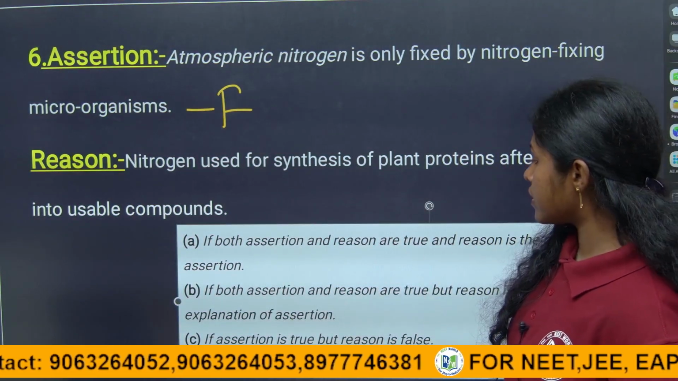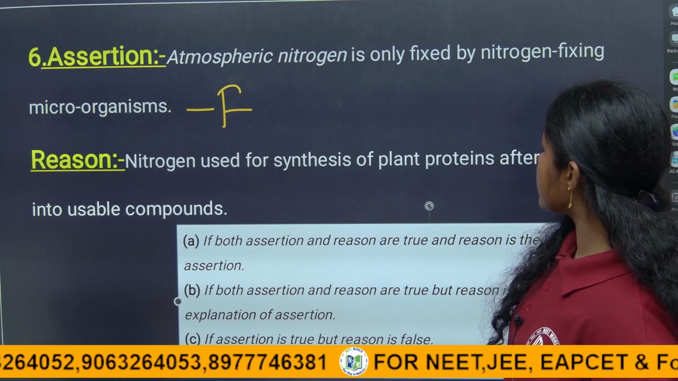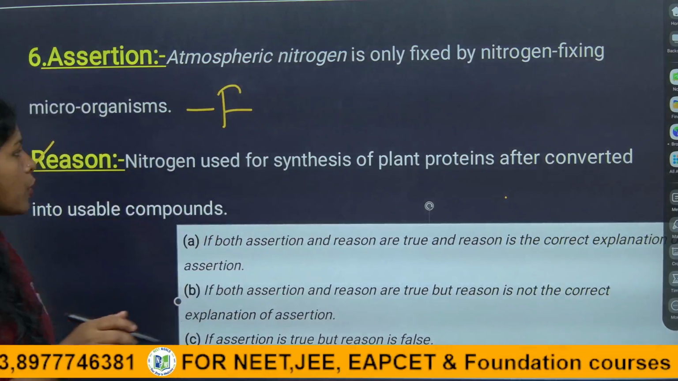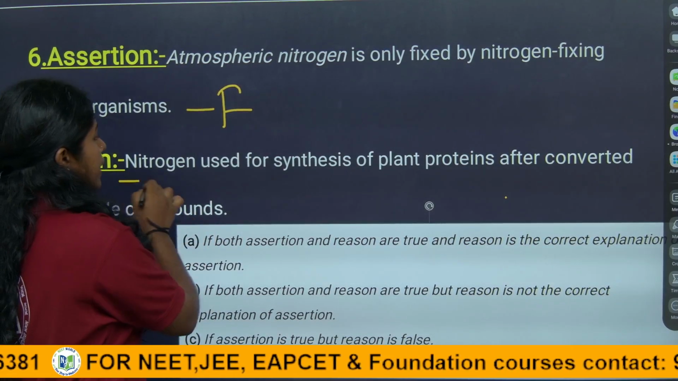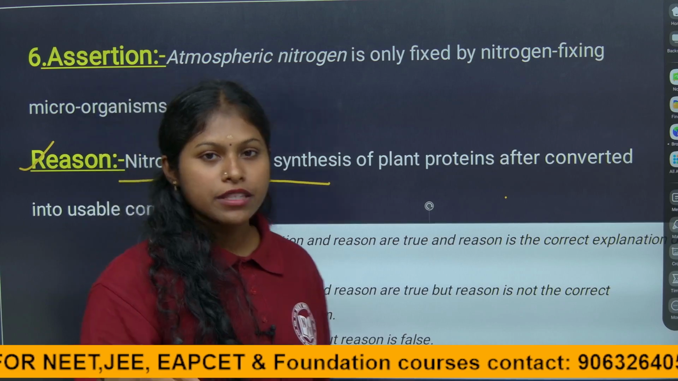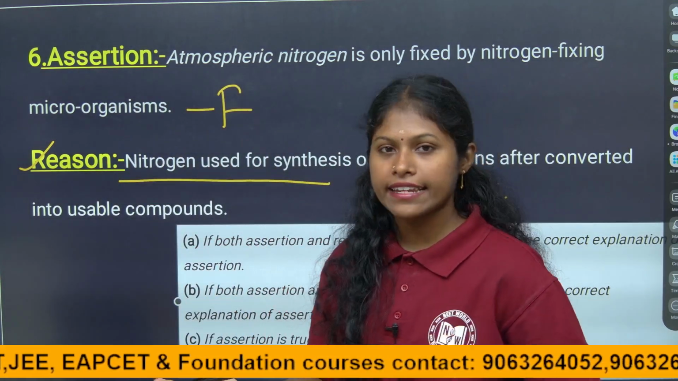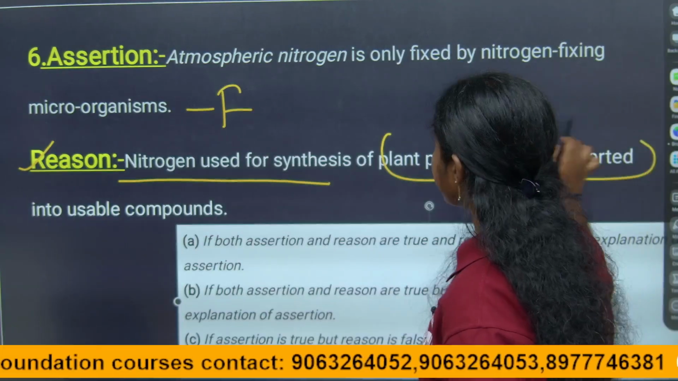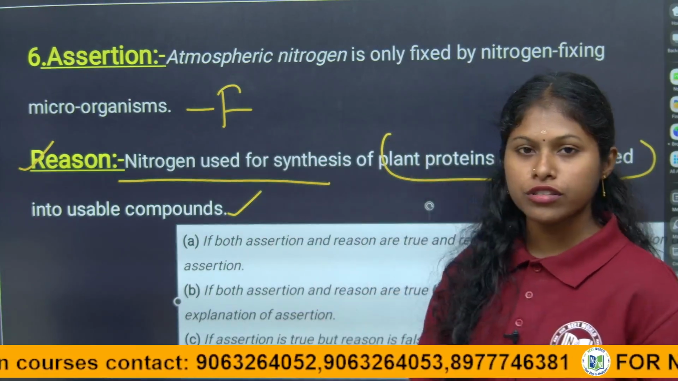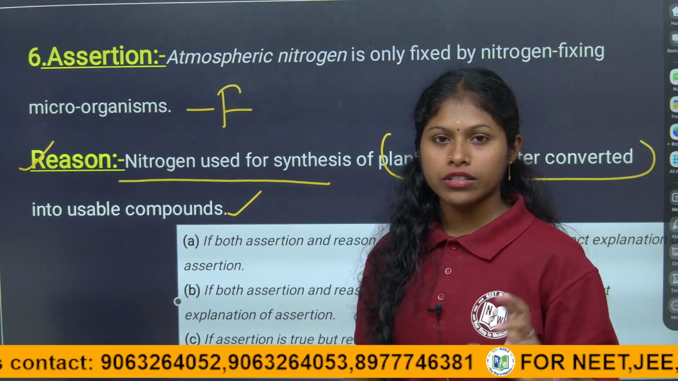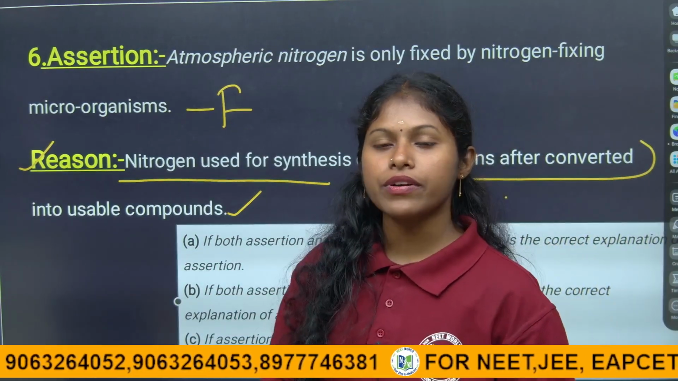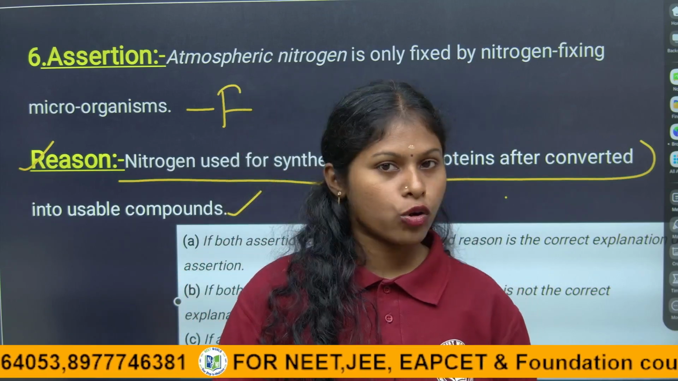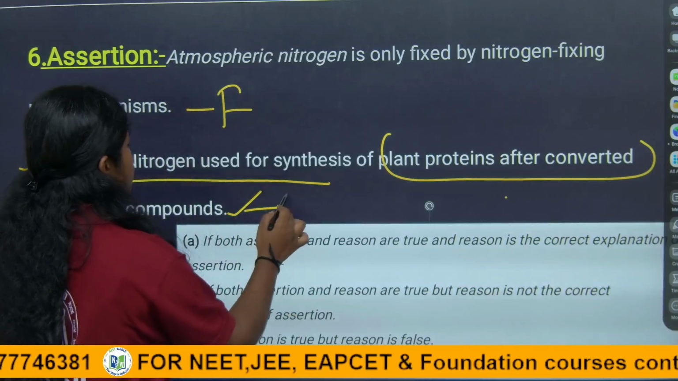Coming to the reason, we have to see whether it is correct or not, children. Nitrogen is used in the synthesis of plant proteins, converted into usable compounds. Of course, that is right. Through symbiotic association, the nitrogen is used for synthesis in plants. It helps in the formation of nucleic acids like DNA, RNA, proteins and amino acids. The nitrogen is converted into a utilizable form, as nitrates in the plants. Here the reason is true.